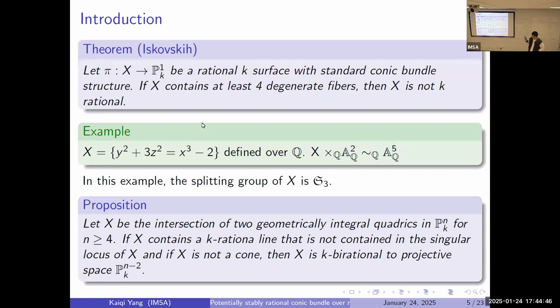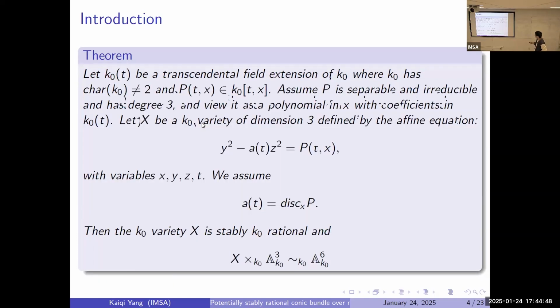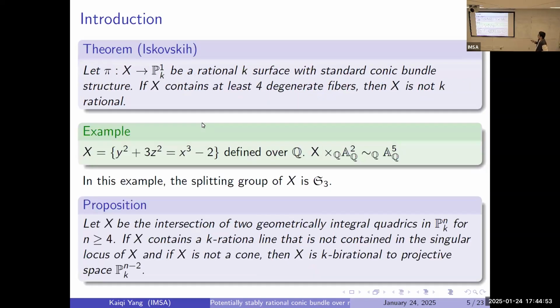Okay, so the construction tells us this variety is stably rational. The next theorem by Iskovskikh tells us that if a standard conic bundle over K contains at least 4 degenerate fibers geometrically, then X is not K-rational. So that completes the theorem, that says it has 4 degenerate fibers, so that's not rational.